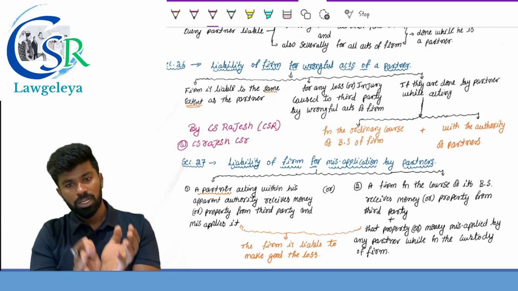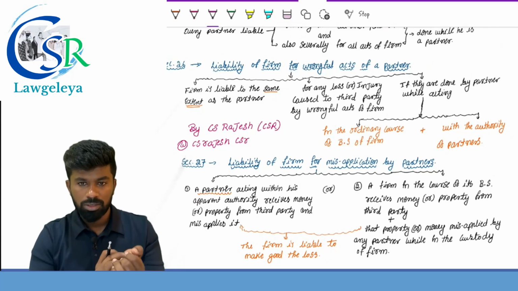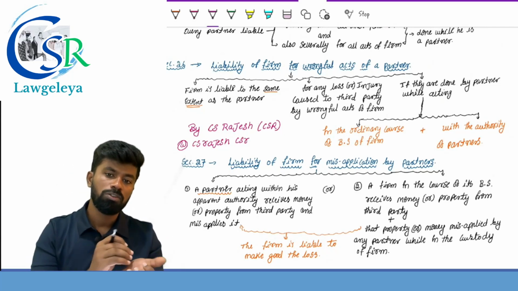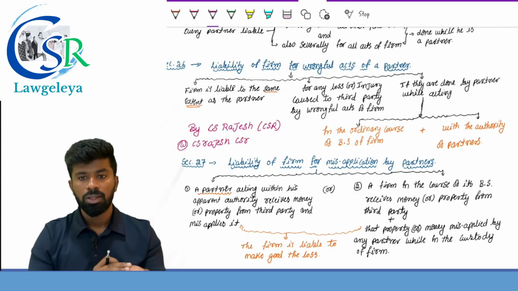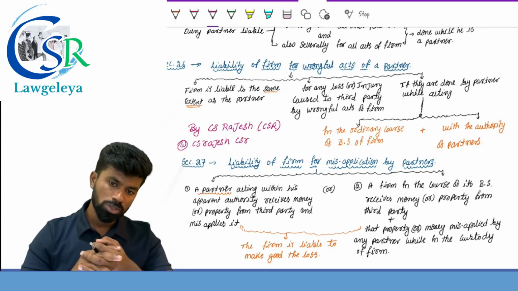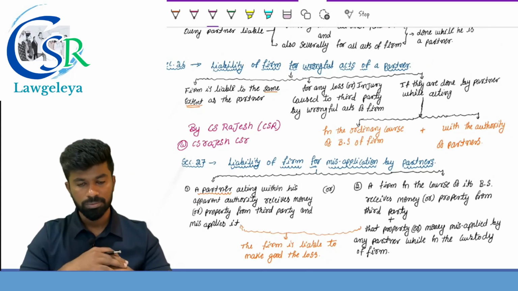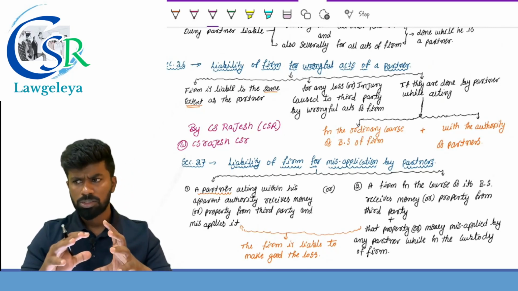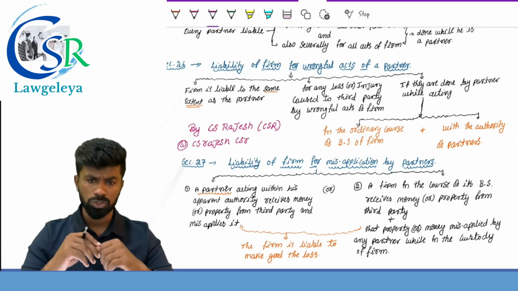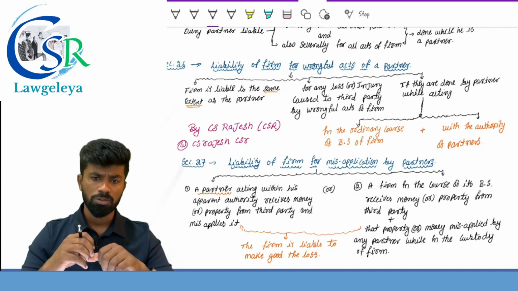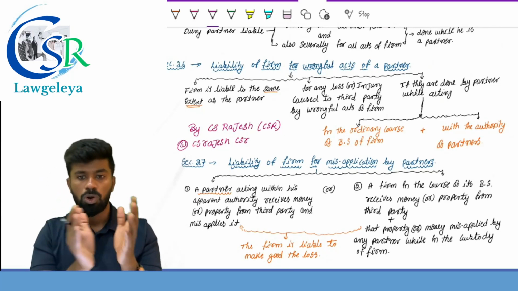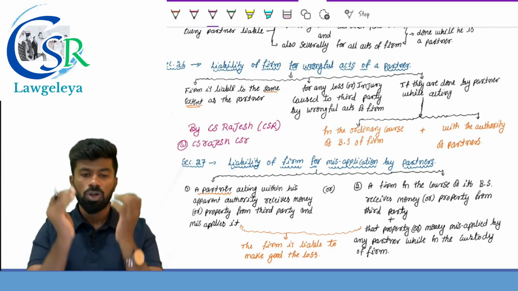So the firm is liable to the same extent as the partner for any loss or injury caused to a third party by wrongful acts of the partner, if they are done by the partner while acting in the ordinary course of business and within his authority. I repeat, the firm is liable to the same extent as the partner for any loss or injury caused to a third party by the wrongful acts of a partner if they are done by the partner while acting in the ordinary course of business and within his authority.